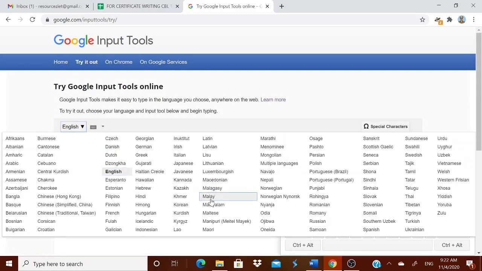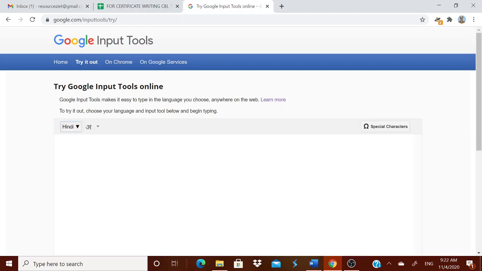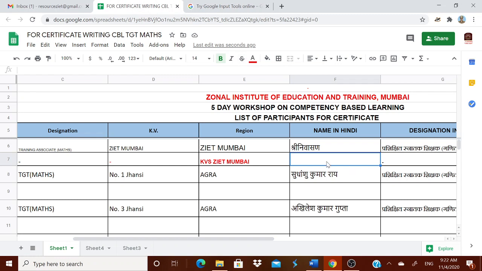In English, you select Hindi and you type your name. I want the first one. Select it, copy it, come back over here and then paste it. Now it is in red color.